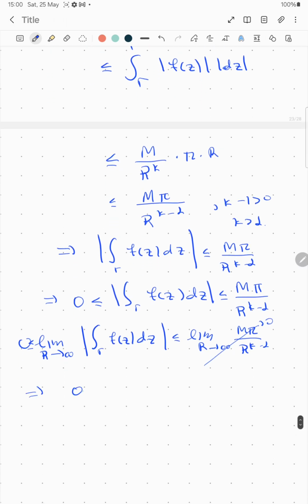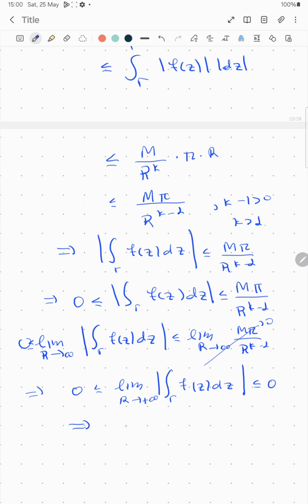So we can write that the limit as r grows to infinity of the modulus of the integral over Gamma of f of z dz is bounded above by 0.